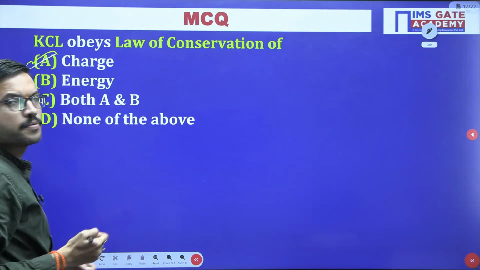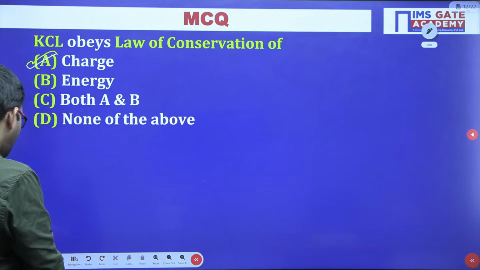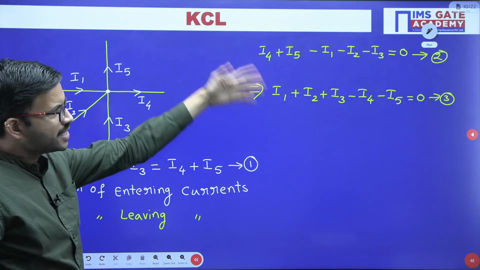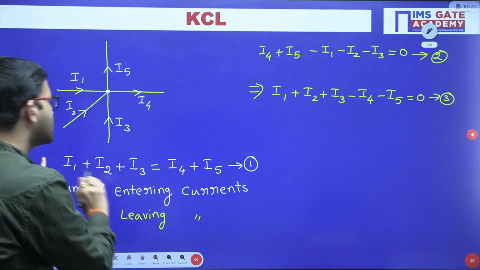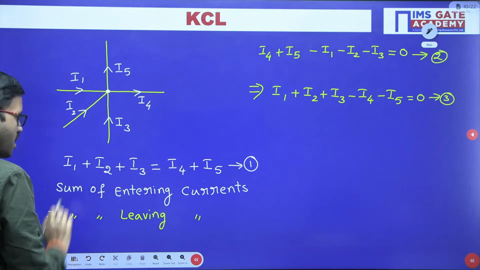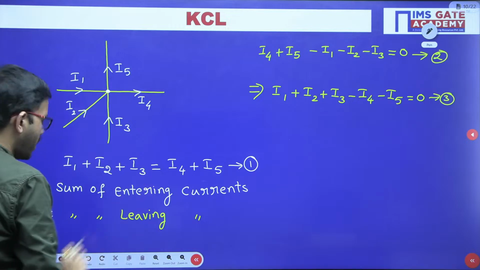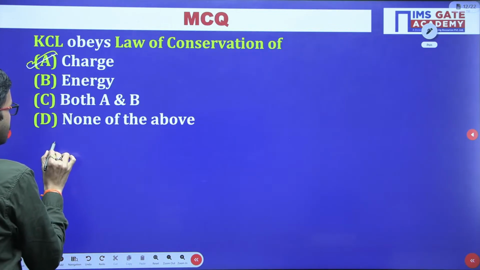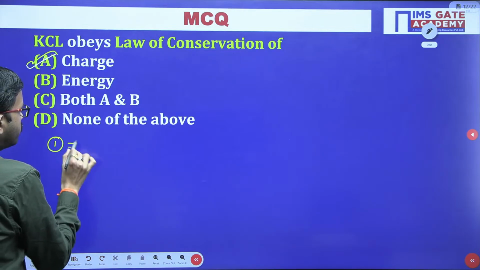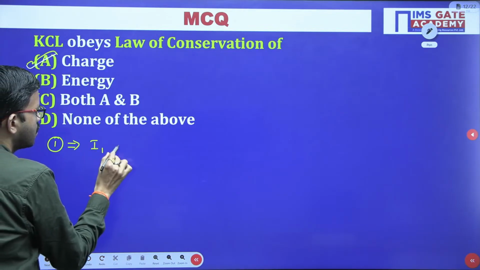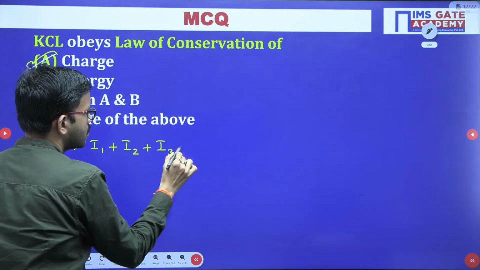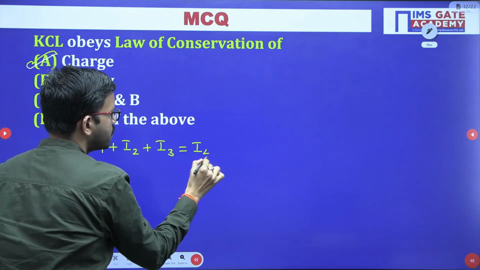For the time being, let us consider equation 1, though you can consider any other equation. I1 plus I2 plus I3 is equal to I4 plus I5.